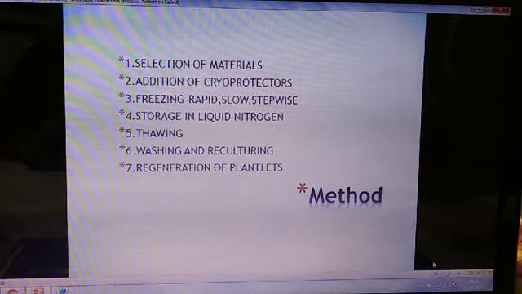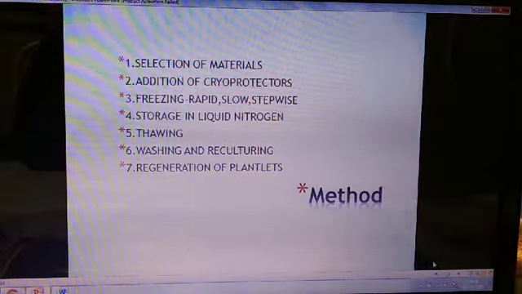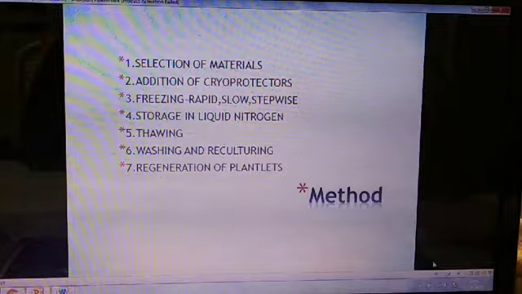The material to be preserved is put in the culture medium and treated with a cryoprotectant. Such a material is transferred to sterile cryovials or ampules, which are made up of polypropylene. Gradually, 5 to 10% of cryoprotectant is added into these small ampules. It is tightly closed with a screw cap.